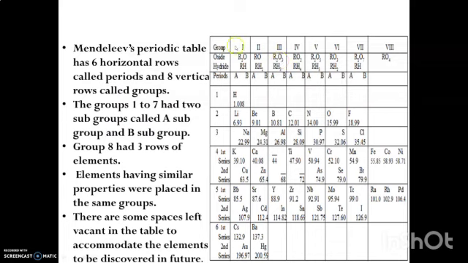Here you can see he arranged elements into groups: group 1, 2, 3 up to 8. He arranged elements in 8 vertical columns.